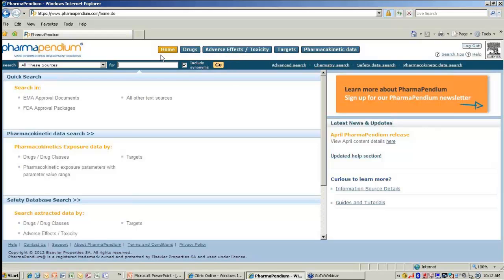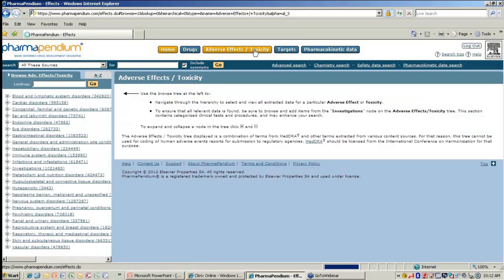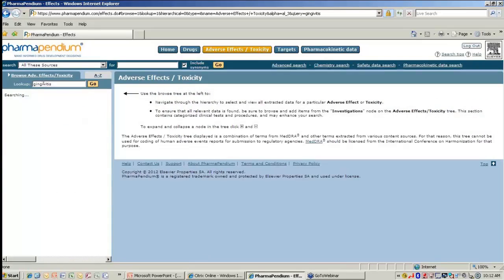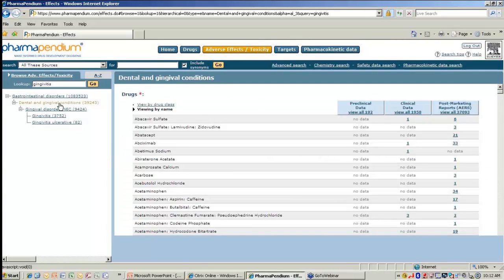So in order to do this, what we're going to do is go under the Adverse Effects Toxicity tab. So over here you will see 5 tabs. The Home tab just brings you to this screen over here. We have Drugs, Adverse Effects Toxicity, Targets, and Pharmacokinetic Data. So for gingivitis, we're going to go under here. We are going to type gingivitis in the search bar, and we're going to select dental and gingival conditions.